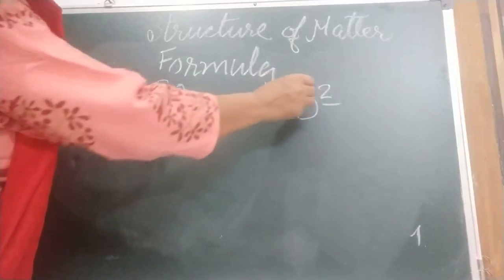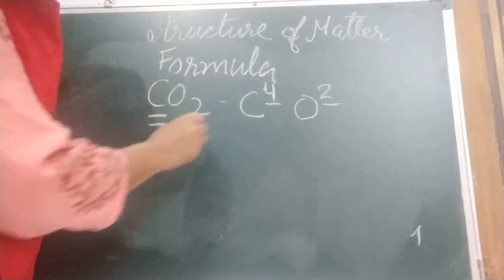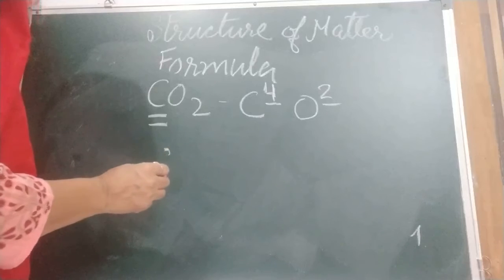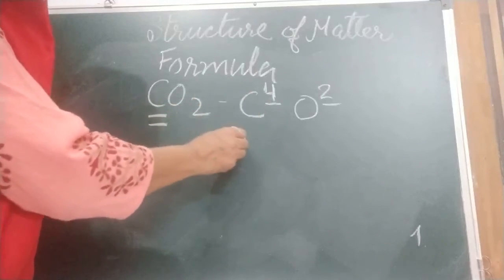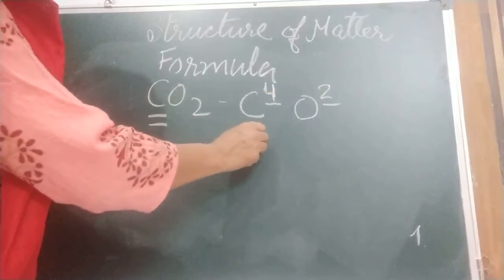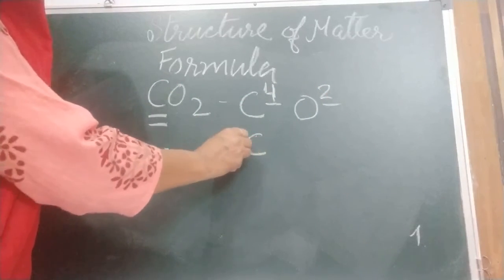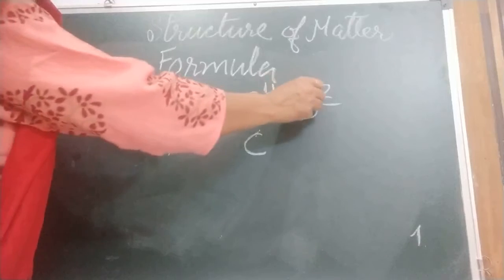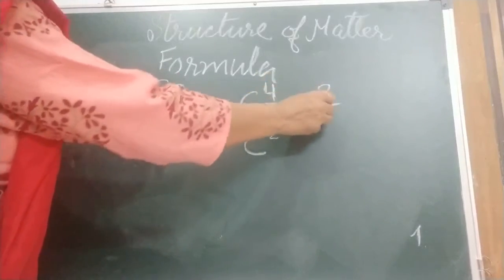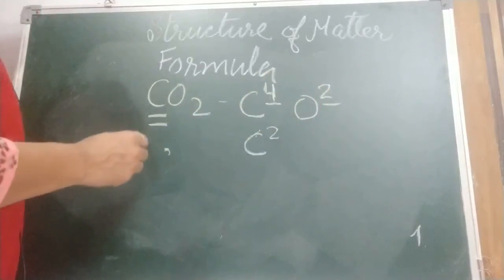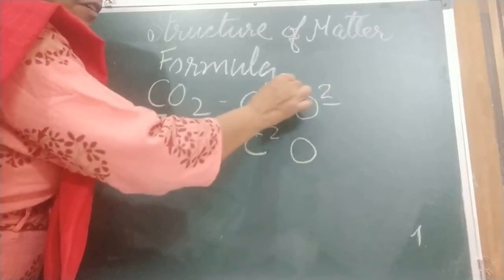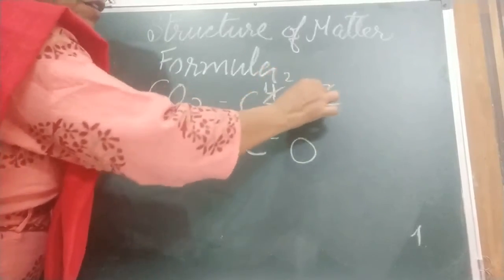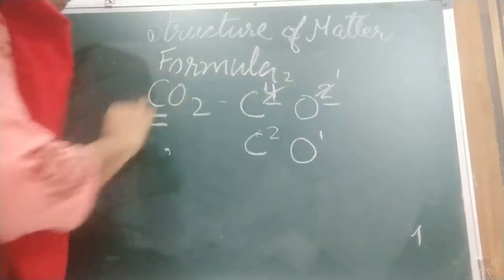We know that these can be cancelled by 2, because 2 is the common number. What is the common number? 2. So 2 2s are 1. We are dividing both numbers by 2 because 2 is the common number, and here 2 2s are 4, 2 1s are 2. Here 1 will come.